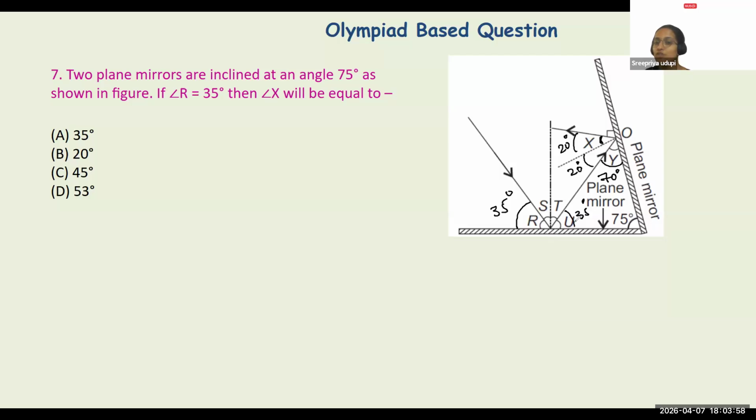If R is 35, U has to be 35. Then use the triangle property to identify the angle Y. So subtract 35 and 75 from 180. You're going to get 70 for Y. Once you get 70, because there is a normal, 90 minus 70 gives you 20. That gives you the angle of whatever angle that is, 20. Then that clearly gives you that X is also going to be 20.